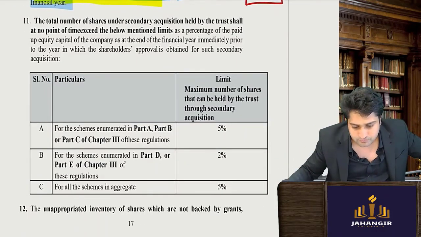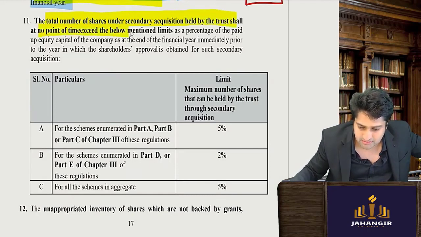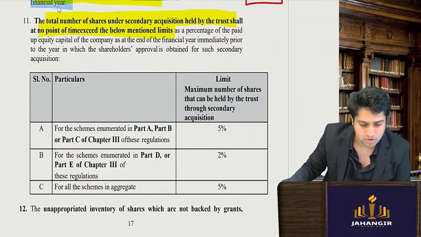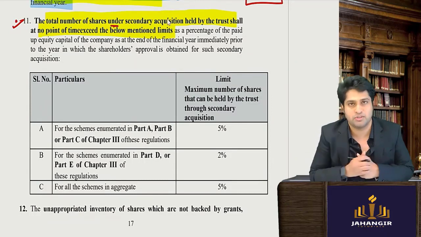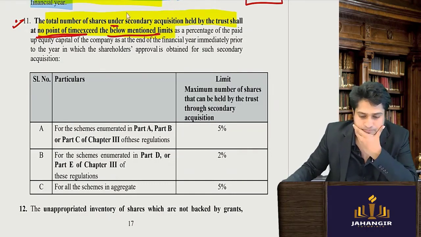Next, the total number of shares under secondary acquisition held by the trust shall at no point of time exceed the below limits.